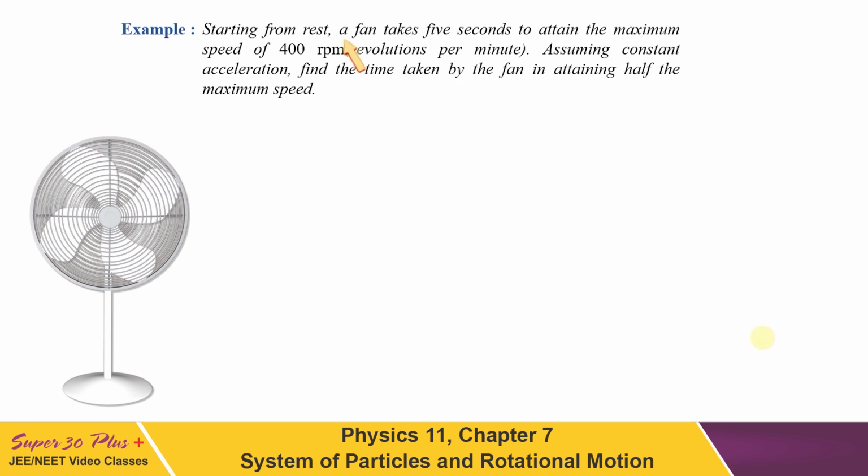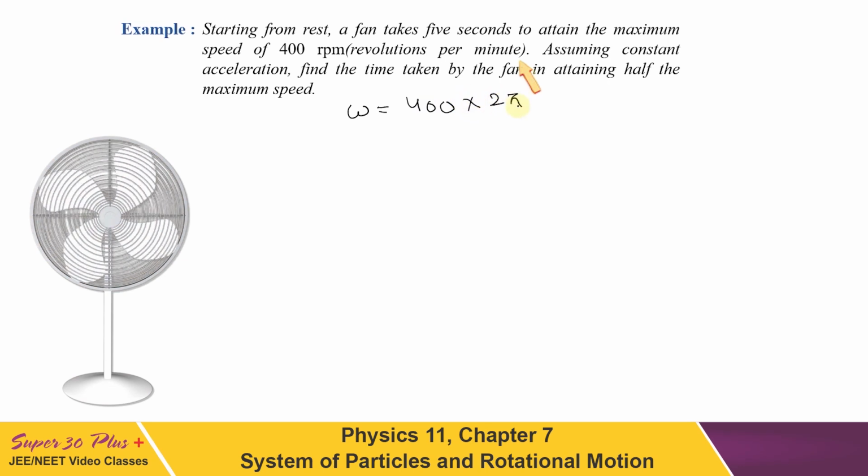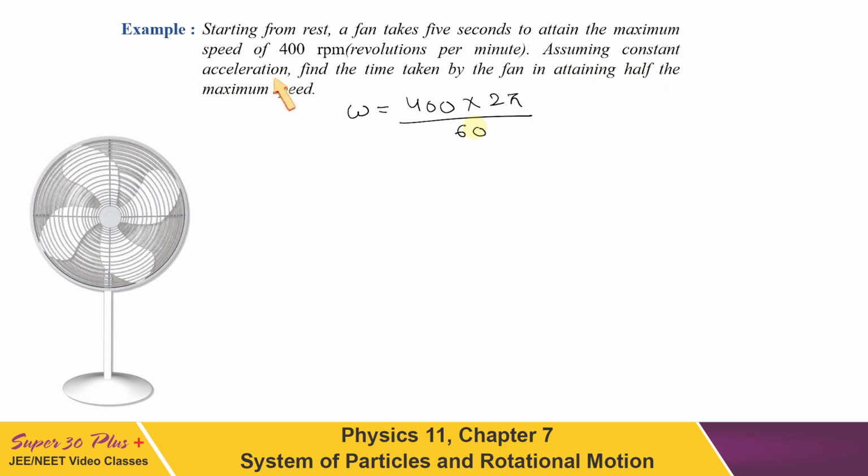Starting from rest, a fan takes 5 seconds to attain the maximum speed of 400 rotations per minute. Again omega is given, that is 400 rotations per minute. It has to be multiplied with 2 pi to get the value in radian and divided by 60 to get the value in second. Assuming constant acceleration, find the time taken by the fan in attaining half the maximum speed.